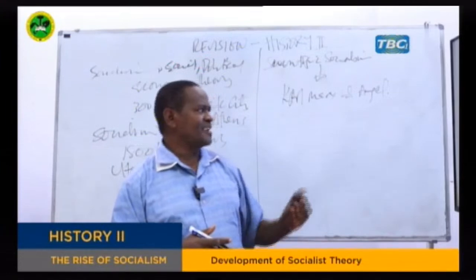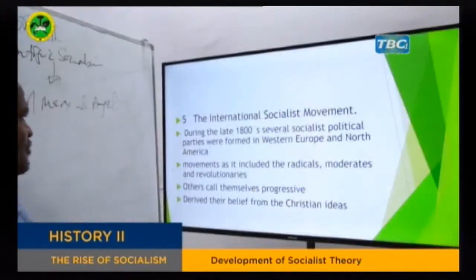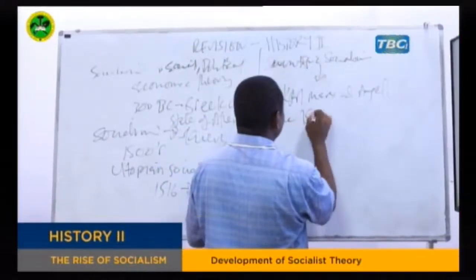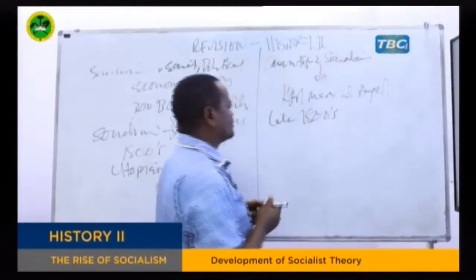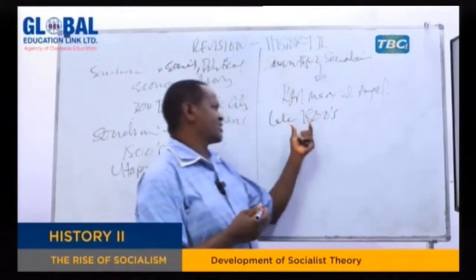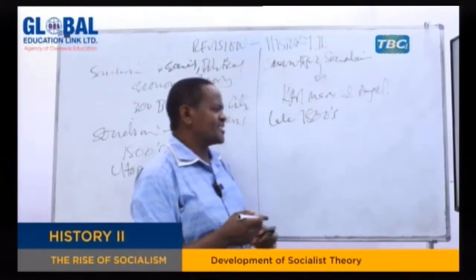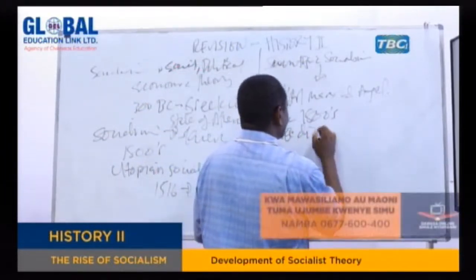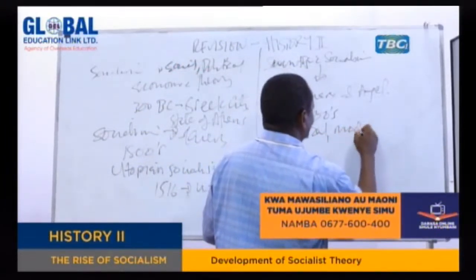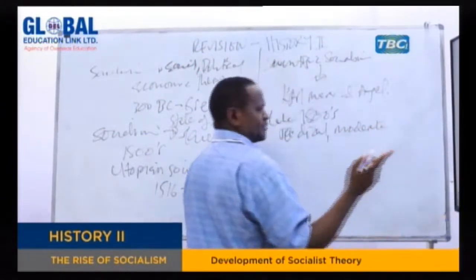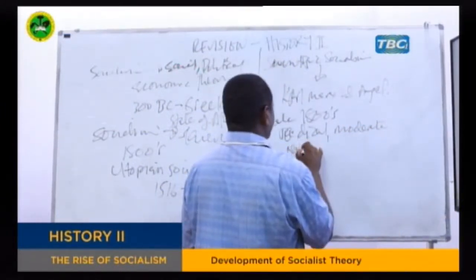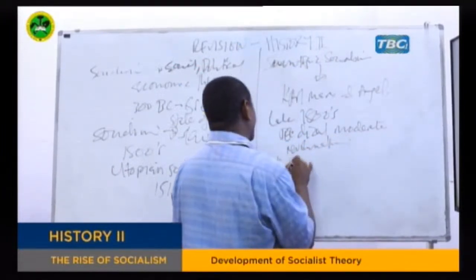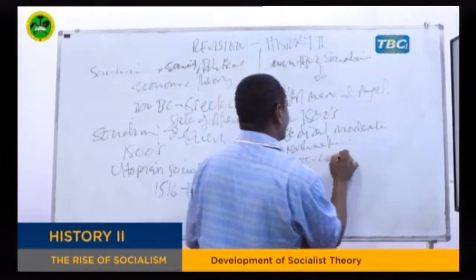That is number 4. Number 5 is the international socialist movement. During the late 1800s, a lot of socialist movements were formed, and we can call them international socialist movements. These, of course, were the people who ranged from radical socialists. There were moderate socialists, and also there were revolutionaries. Of course, they are using different names. Others, of course, will call themselves progressive.